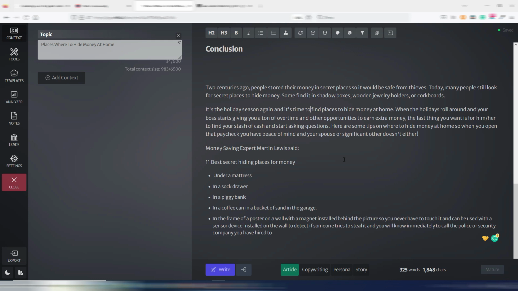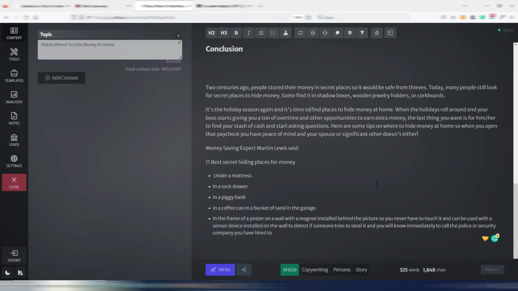So it's not using only GPT 3.5, for example, it's using most of the best AI models out there, and this is an advantage for you because you can always have the best possible output, and above all, you can also write about restricted topics. For example, with GPT 3.5 and also with ChatGPT, you can't write about some topics like adult topics, sex for example, or some medical topics.